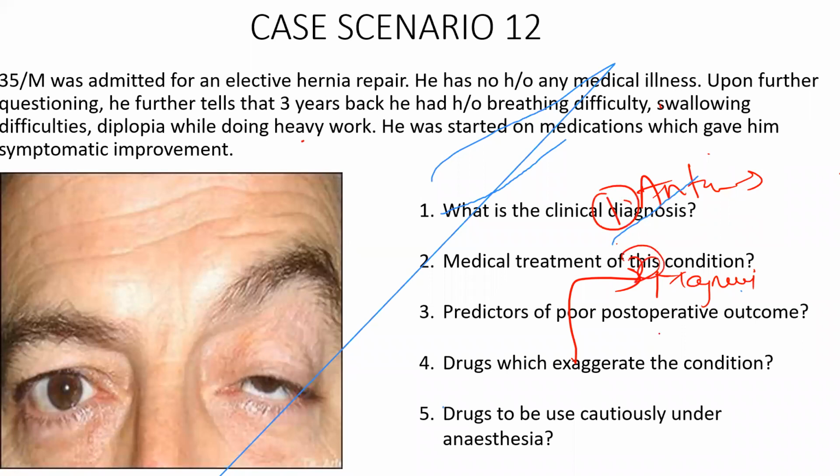Then all antiarrhythmics like procainamide, quinidine, a huge set of drugs is there. So antibiotics, magnesium, procainamide, quinidine, and the majority of antiarrhythmic drugs and IV local anesthetics, right? That can exaggerate this myasthenia gravis condition. What are the drugs which have to be used cautiously under anesthesia?